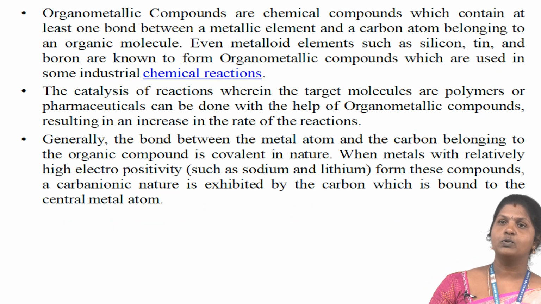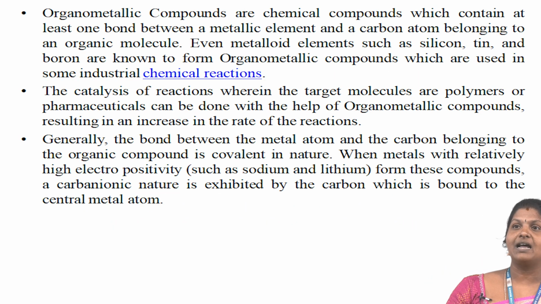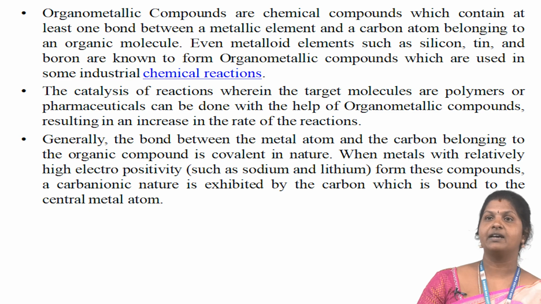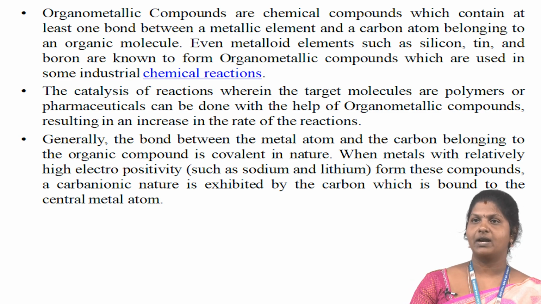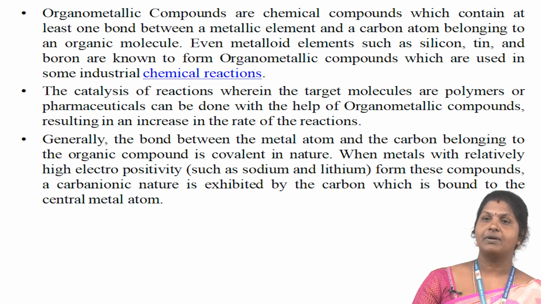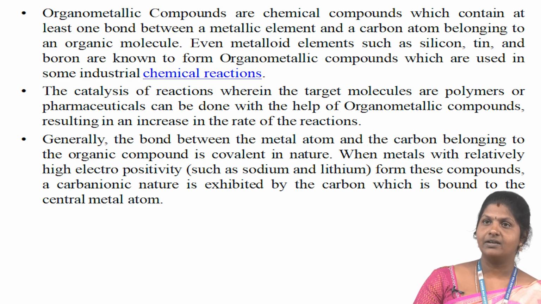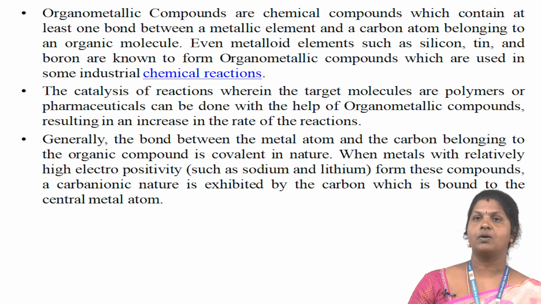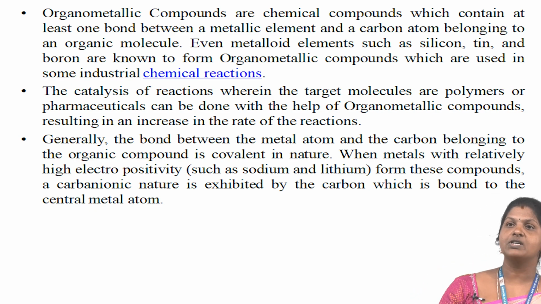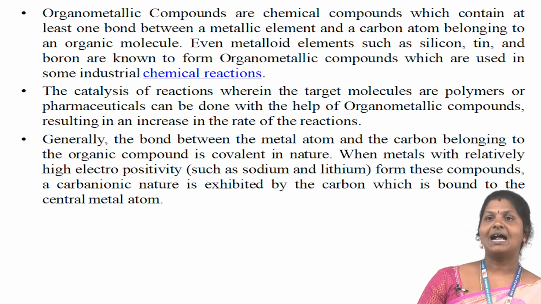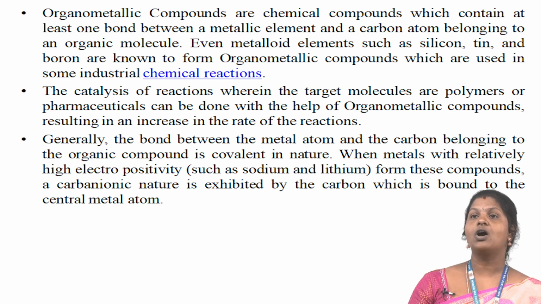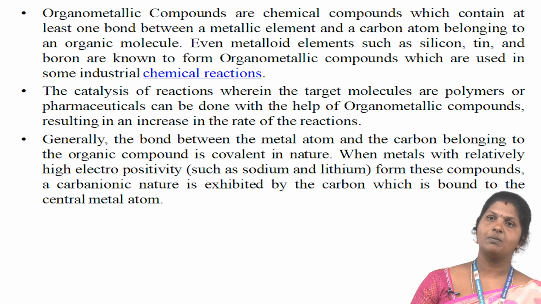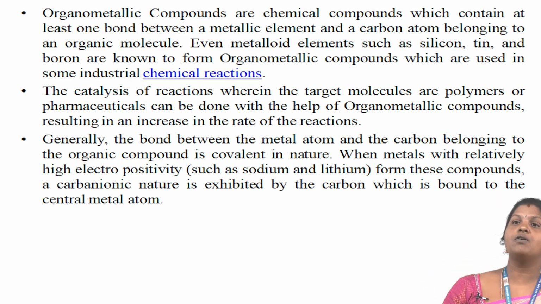Organometallic compounds are chemical compounds which contain at least one bond between a metallic element and a carbon atom belonging to an organic molecule. Even metalloid elements such as silicon, tin and boron are known to form organometallic compounds, which are used in some industrial processes. The catalysis of reactions, wherein the target molecules, polymers or pharmaceuticals are made, can be done with the help of organometallic compounds, resulting in an increase in the rate of the reaction.